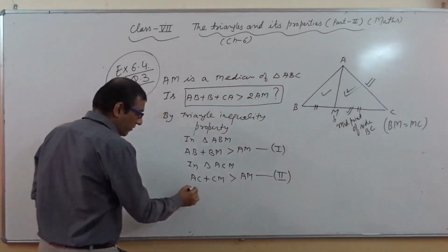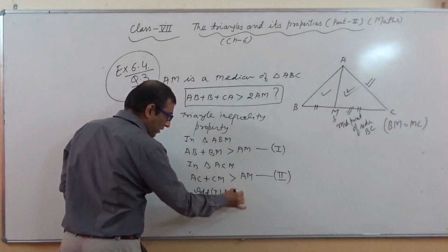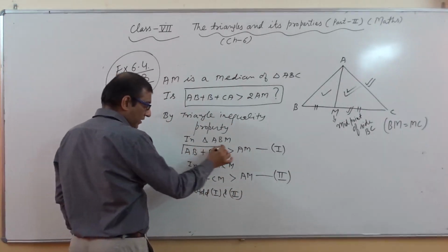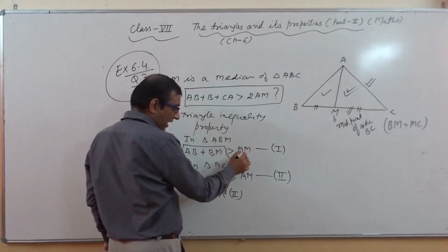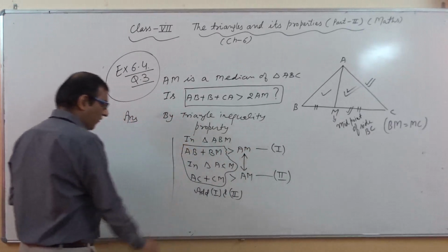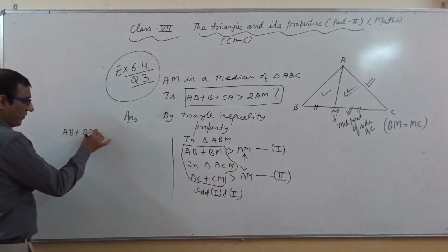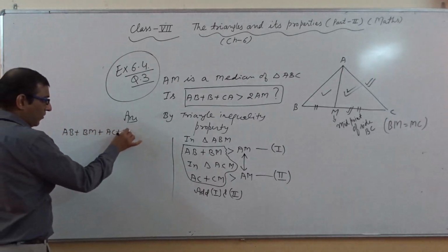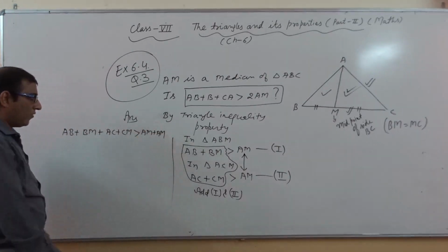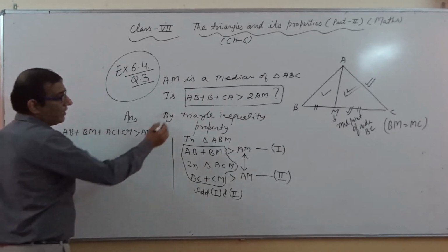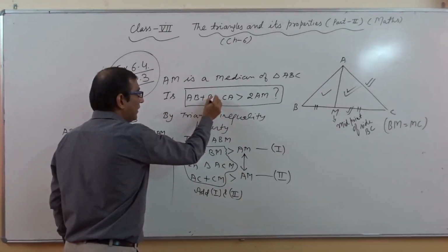After this, what will we do? We will add the first and second. Add the LHS part with the LHS part, and the RHS part with the RHS part. So we get AB plus BM plus AC plus CM is greater than AM plus AM. As per the given question, it is written here AB plus BC.